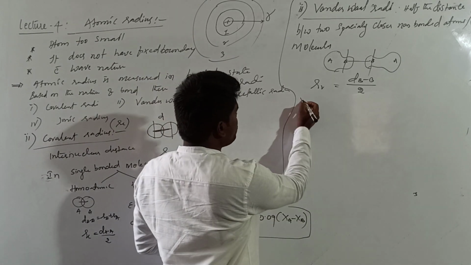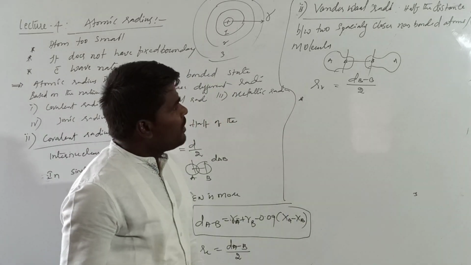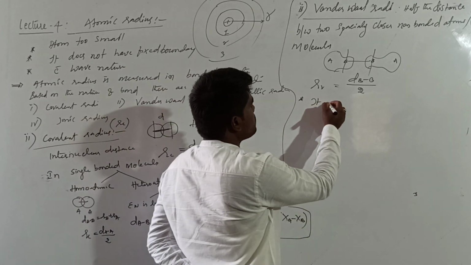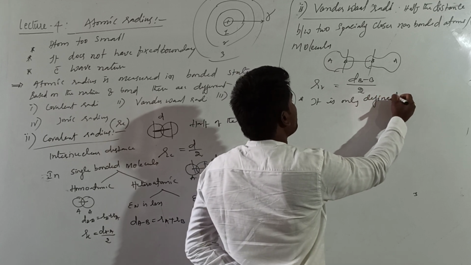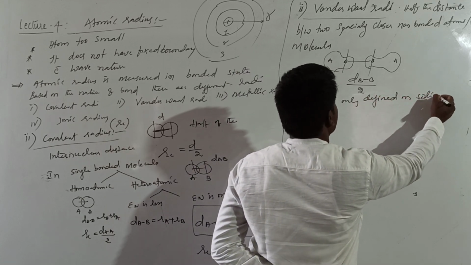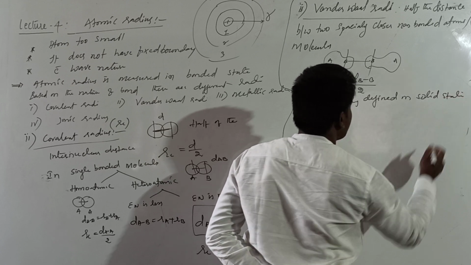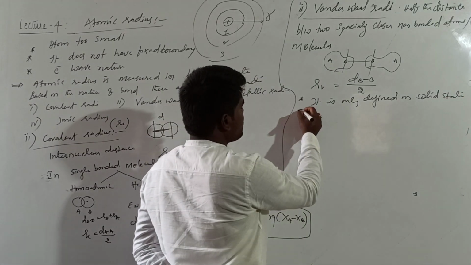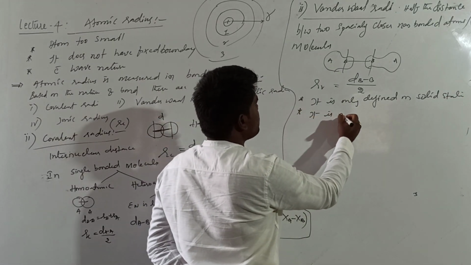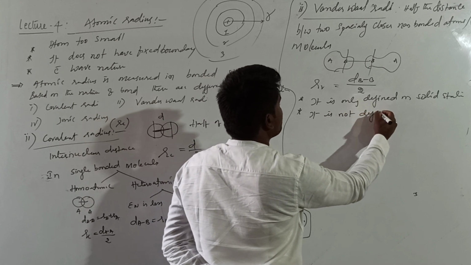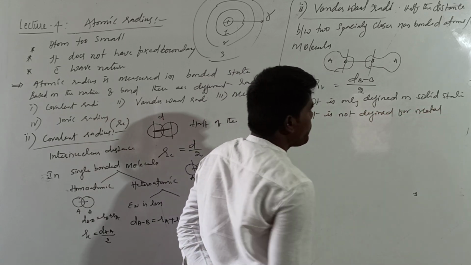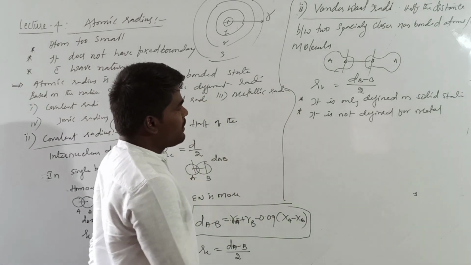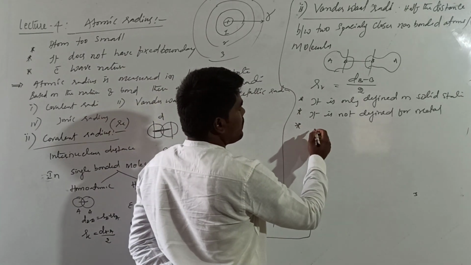The important thing to be noted on van der Waals radius is that it is only defined in the solid state. Second, it is not defined for metals. For metals we don't define any atomic van der Waals radius, right?